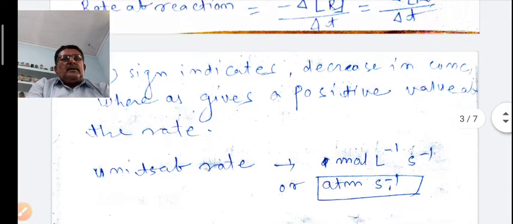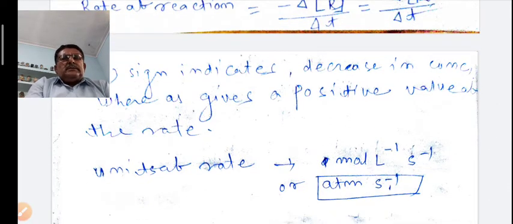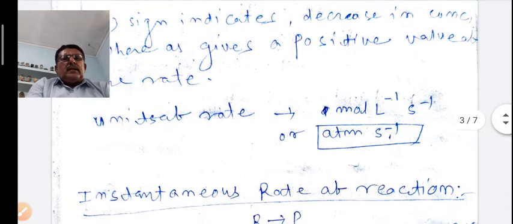It is already written. Units of rate are mole liter inverse second inverse. It can be written in another way, atmosphere second inverse.